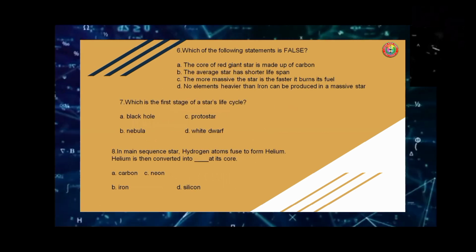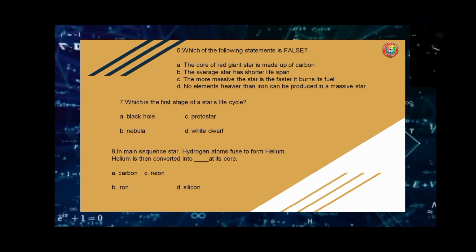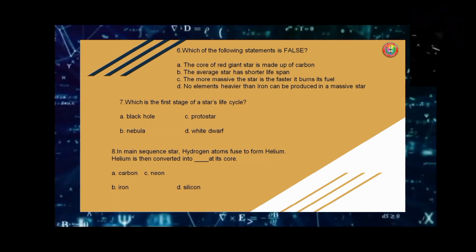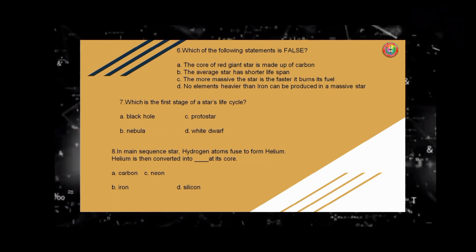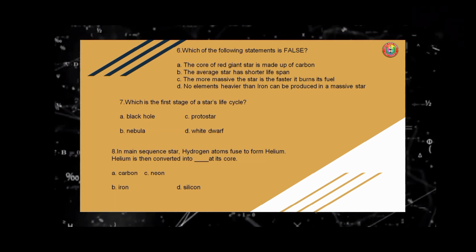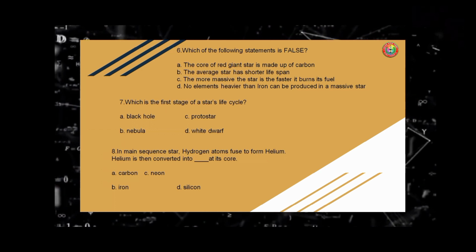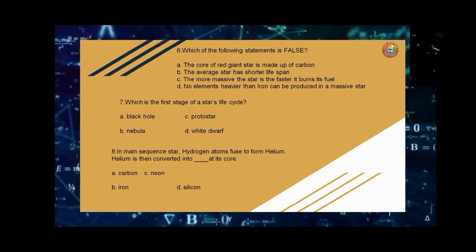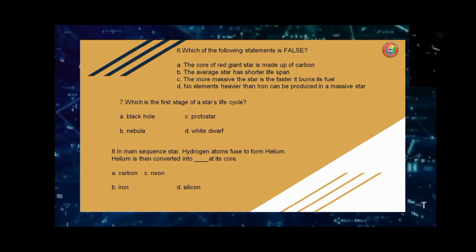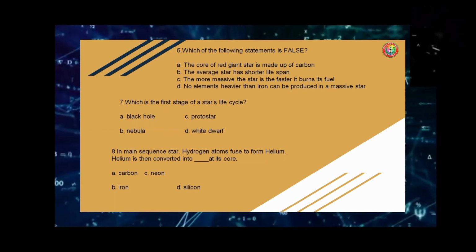Number six, which of the following statements is false? A. The core of the red giant star is made up of carbon. B. The average star has a shorter lifespan. C. The more massive the star is, the faster it burns its fuel. D. No element heavier than iron can be produced in a massive star.